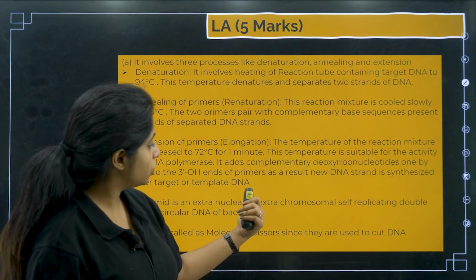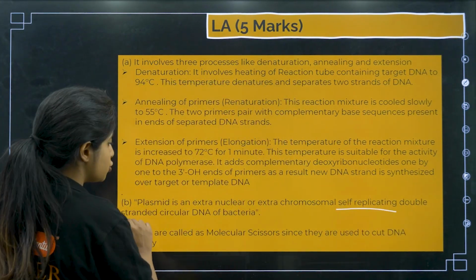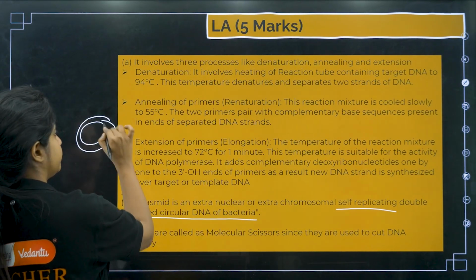Plasmid is what? Is an extra nuclear or extra chromosomal self-replicating. Yeah, please mention self-replicating double-stranded circular DNA of bacteria. It is double-stranded, that is why it is made like this.